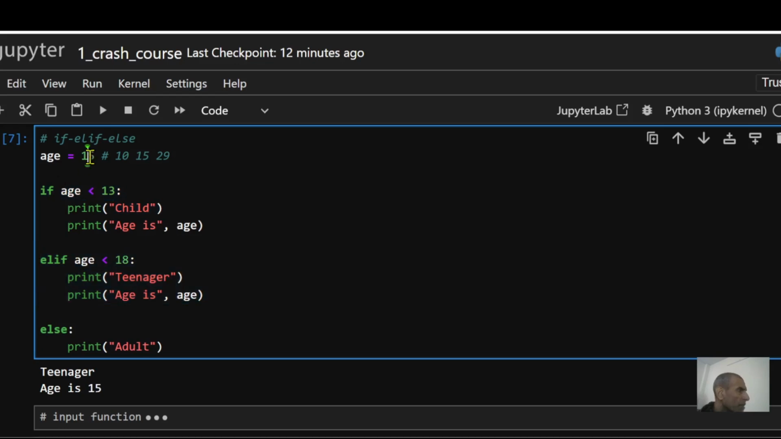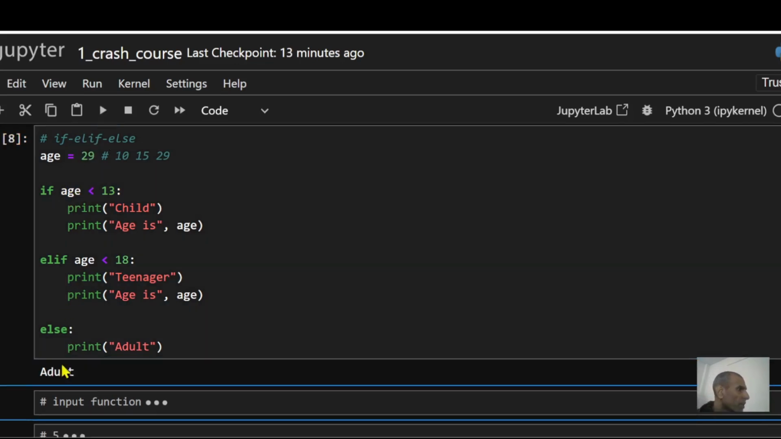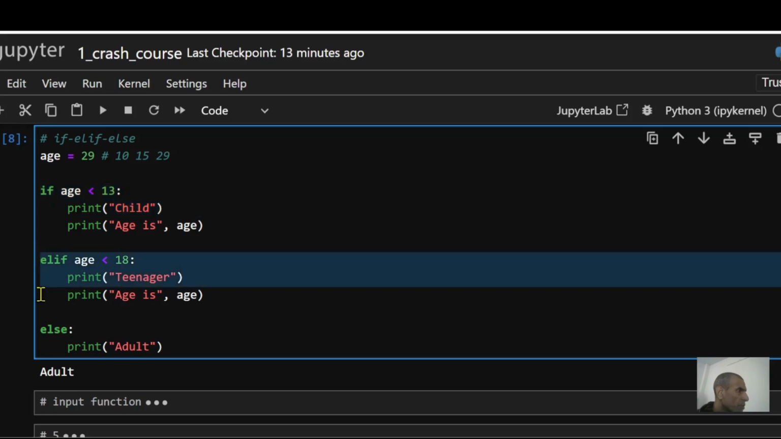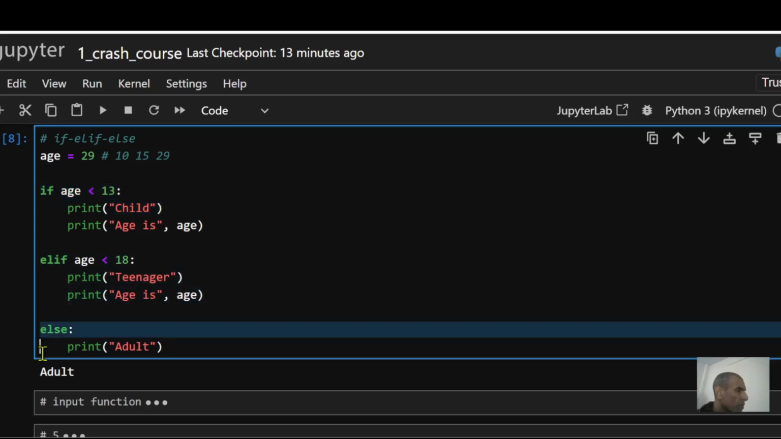On the other hand, if I change this variable age to 29 and run this, now it's going to print out adult. It's going to execute this statement because this part is not true, this part is not true, and so only this part is left, so that's going to execute this statement.